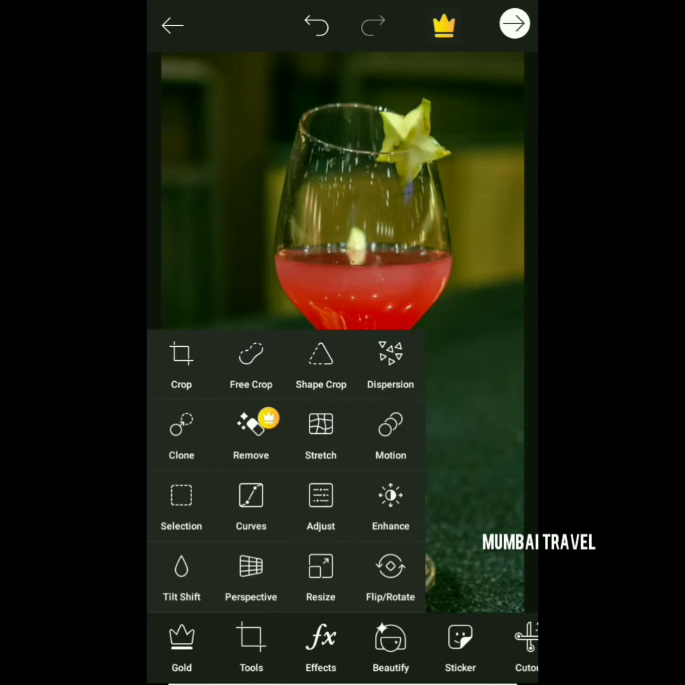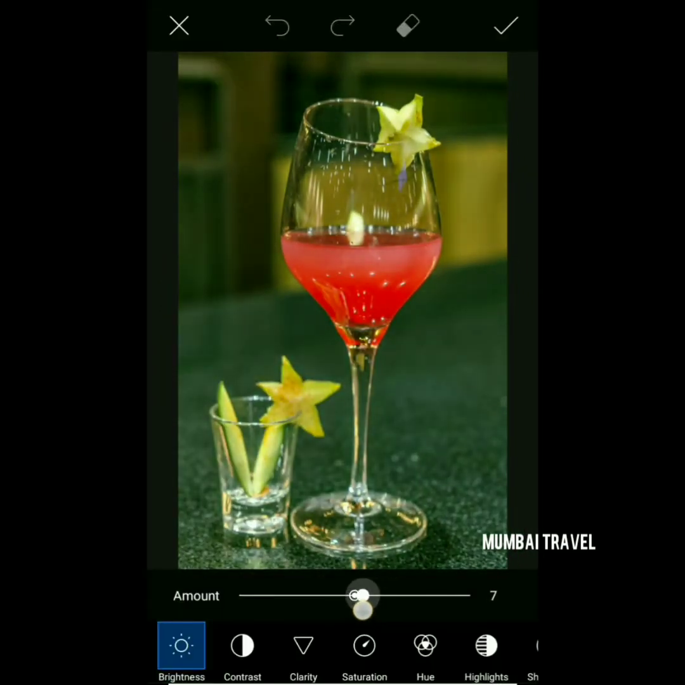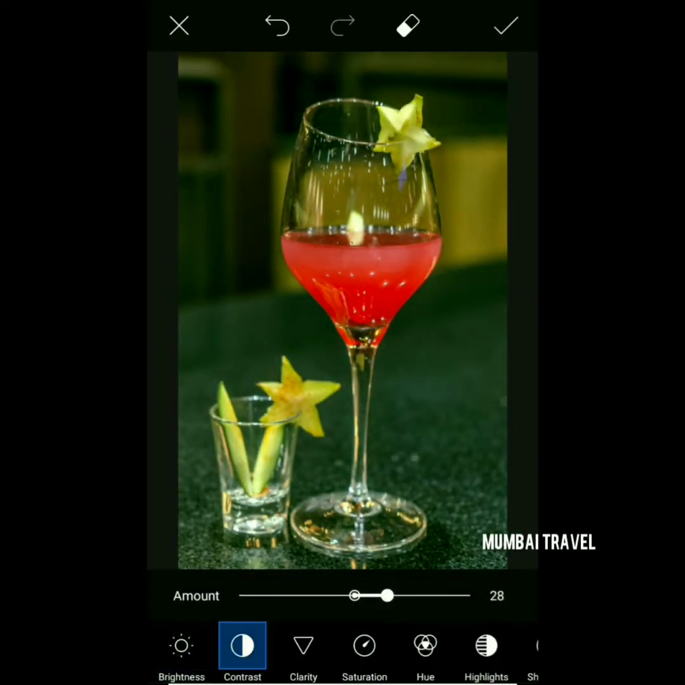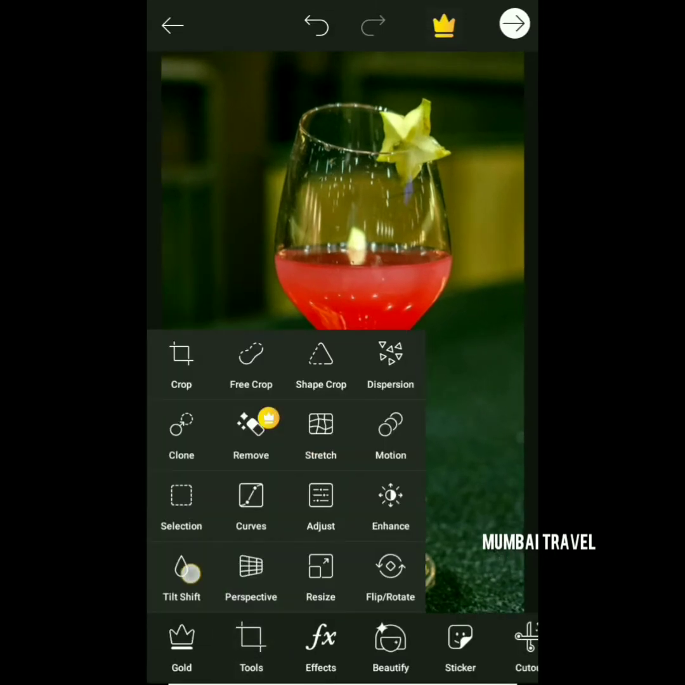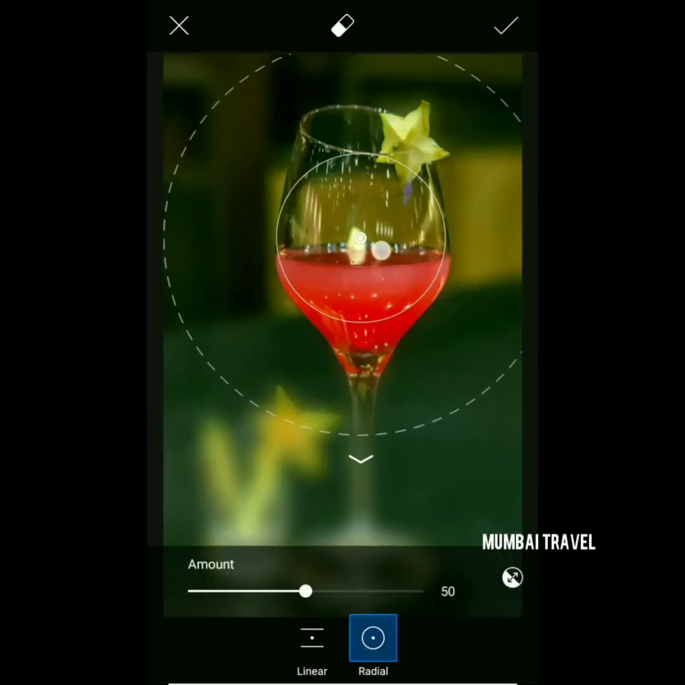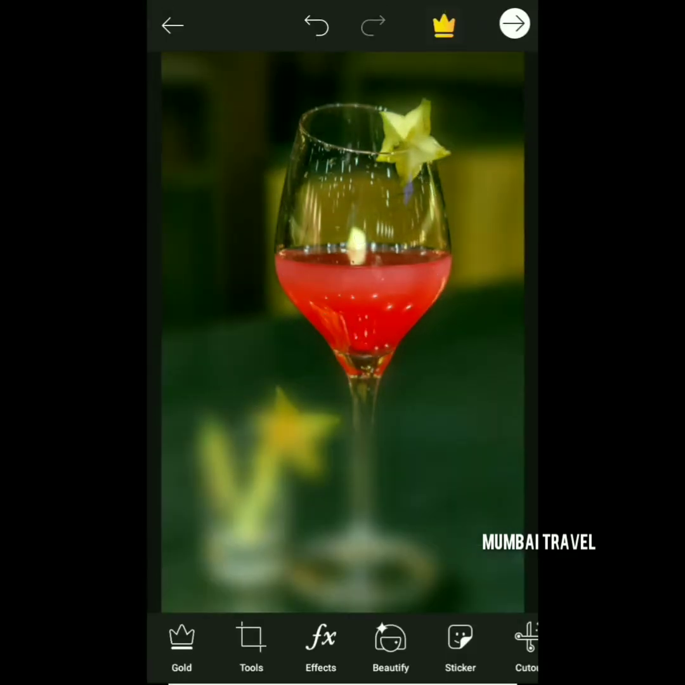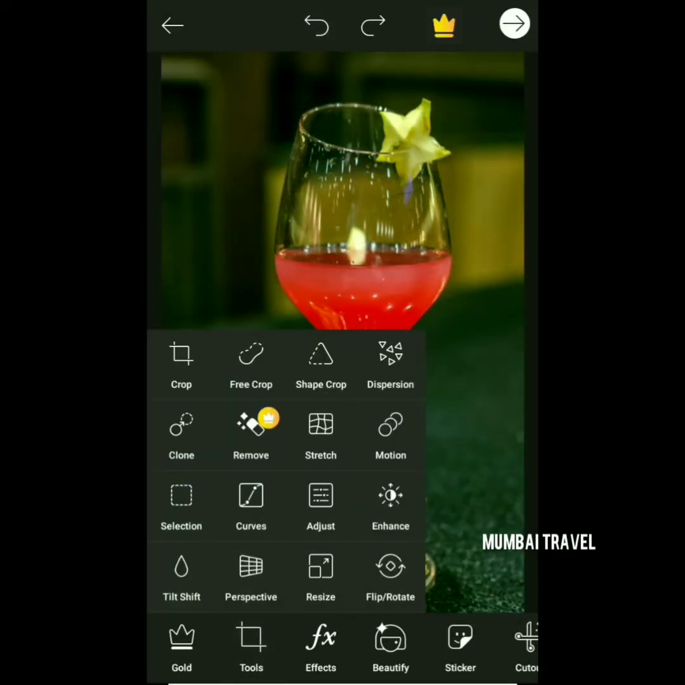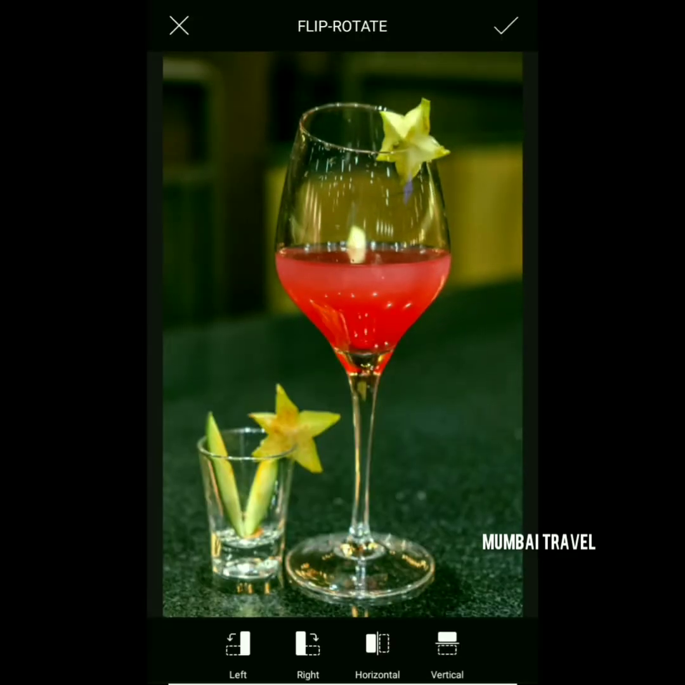Go to the tools, then you can adjust the color brightness, you can change the saturation, contrast over here, which is there in all the apps. You can also blur and focus on a particular section of the picture, and also there is perspective options, and you can do the mirror image of the particular picture if you want to do so.